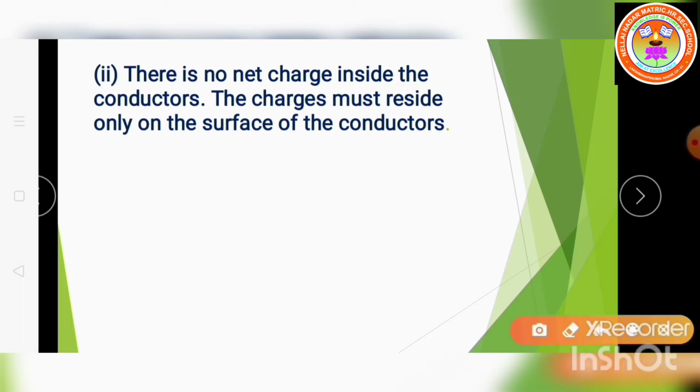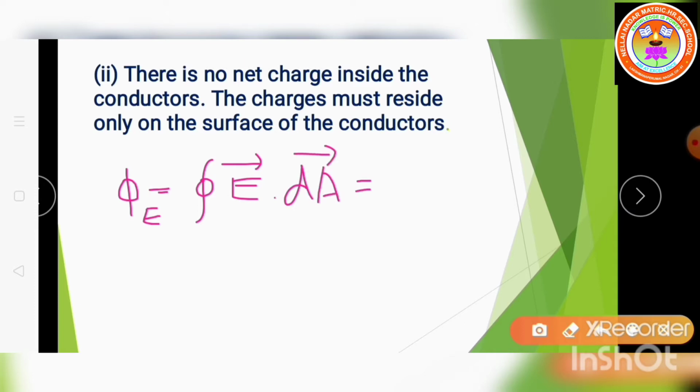Listen children, we know the formula: flux phi is equal to the closed integral of E vector dot dA vector, which is equal to Q enclosed by epsilon naught.